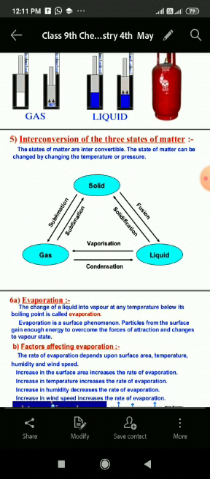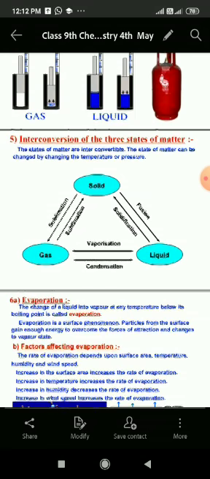On further cooling the temperature of liquid, it can be converted into solid, and this process is known as freezing or solidification. And one more way of converting solid into gas and gas into solid is there. Solid can be converted directly into gaseous state without passing through the liquid state, and this process is known as sublimation. Also, gas can be converted into solid state without passing through the liquid state, and this process is also called sublimation. So both processes are called sublimation.